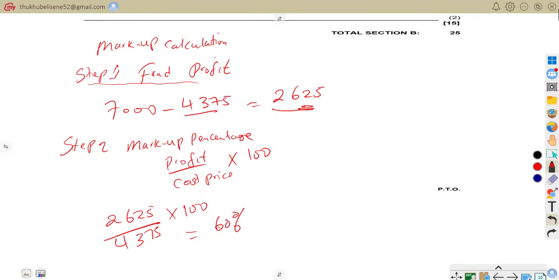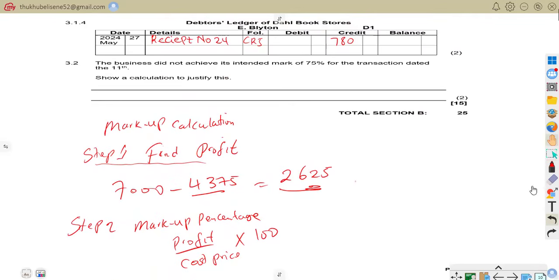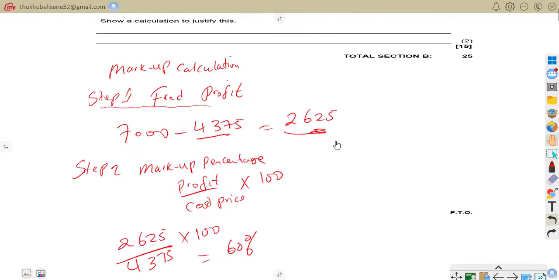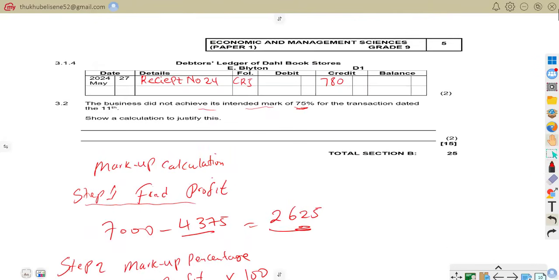60%. Remember the question says the business did not achieve the intended markup of 75% for the transaction. So we have to show calculations to justify this. We justify this because we now know that we have a 60% markup, and we didn't reach the 75% markup that the business intended to achieve.